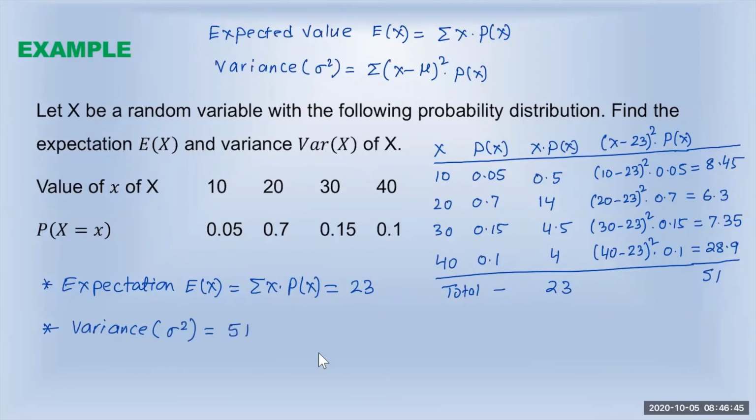If you were asked to find the standard deviation, you would take the square root of this one, the square root of 51. But in this problem, we are not asked to find the standard deviation. We are just asked to find the variance. That is the variance.